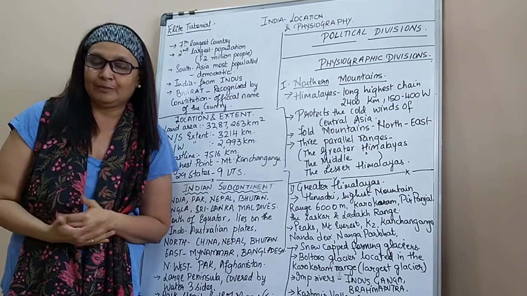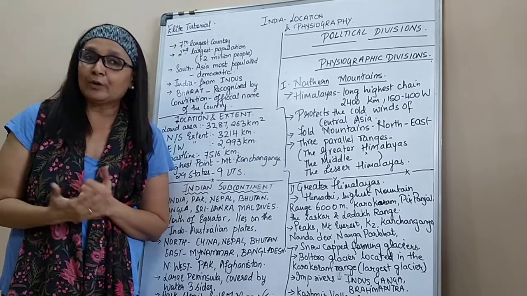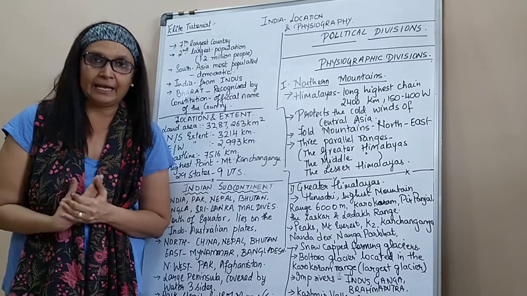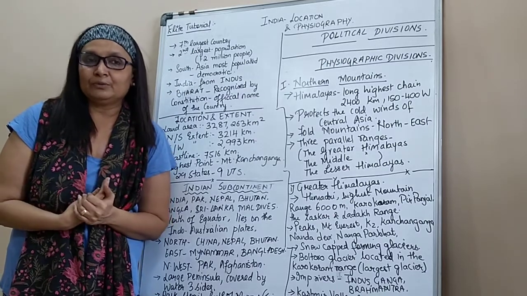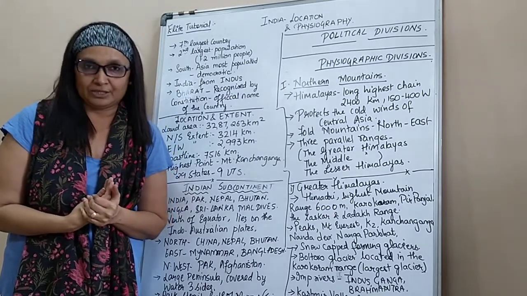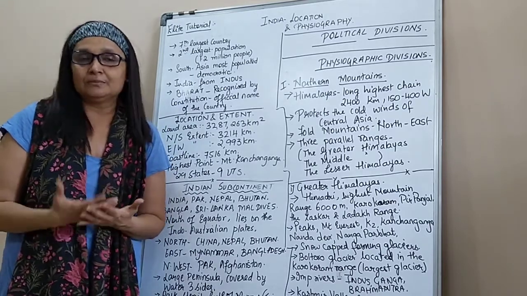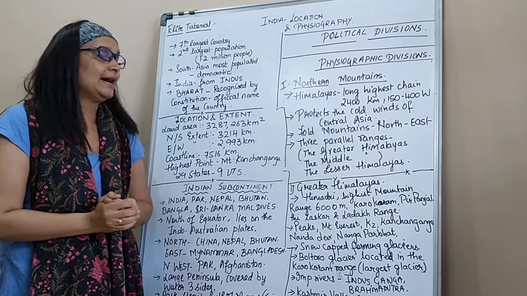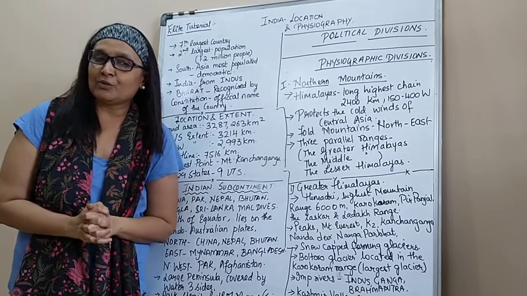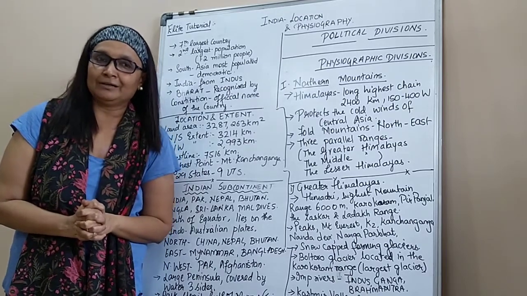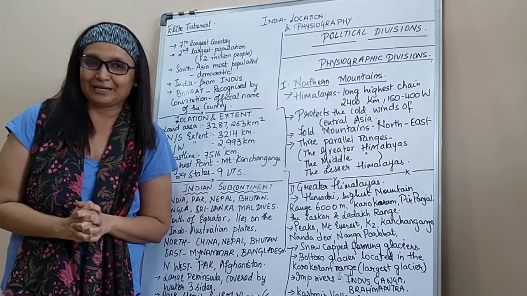What I'm teaching, keep looking at it in the textbook and keep marking, because these are, I repeat, very important for your objective questions, like true or false, filling the blank, match the column, etc.